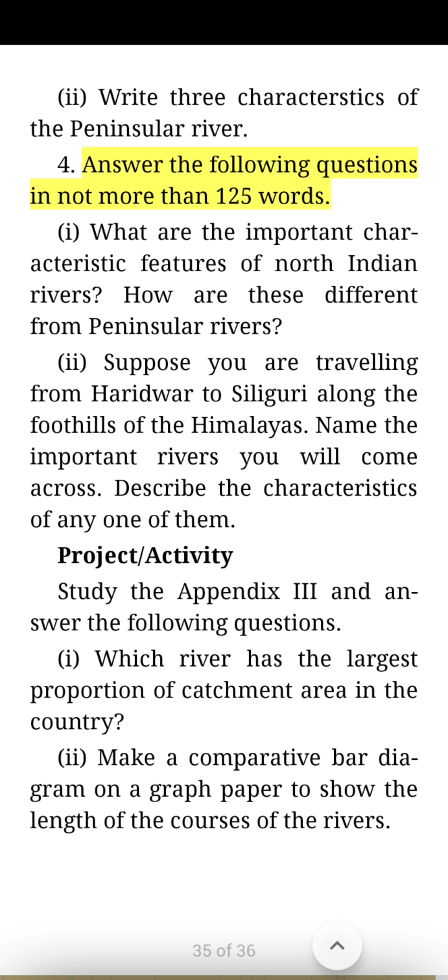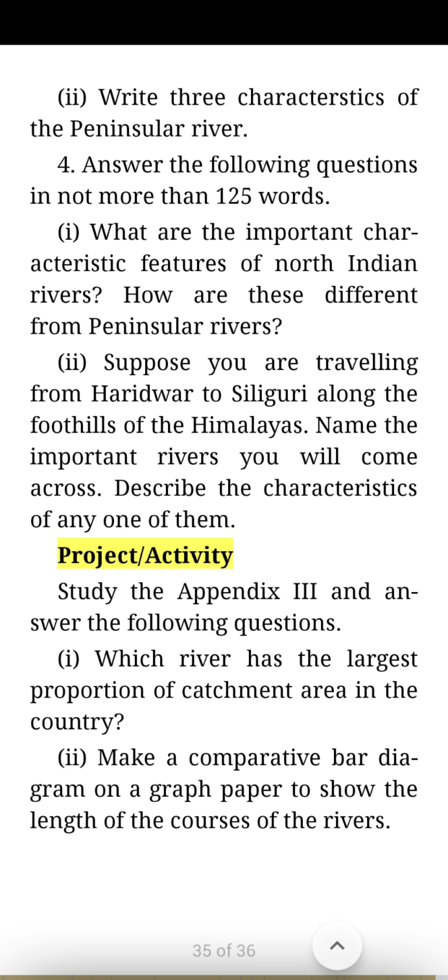Answer the following questions in not more than 125 words. One, what are the important characteristic features of North Indian rivers? How are these different from peninsular rivers? Two, suppose you are traveling from Haridwar to Siliguri along the foothills of the Himalayas. Name the important rivers you will come across. Describe the characteristics of any one of them.